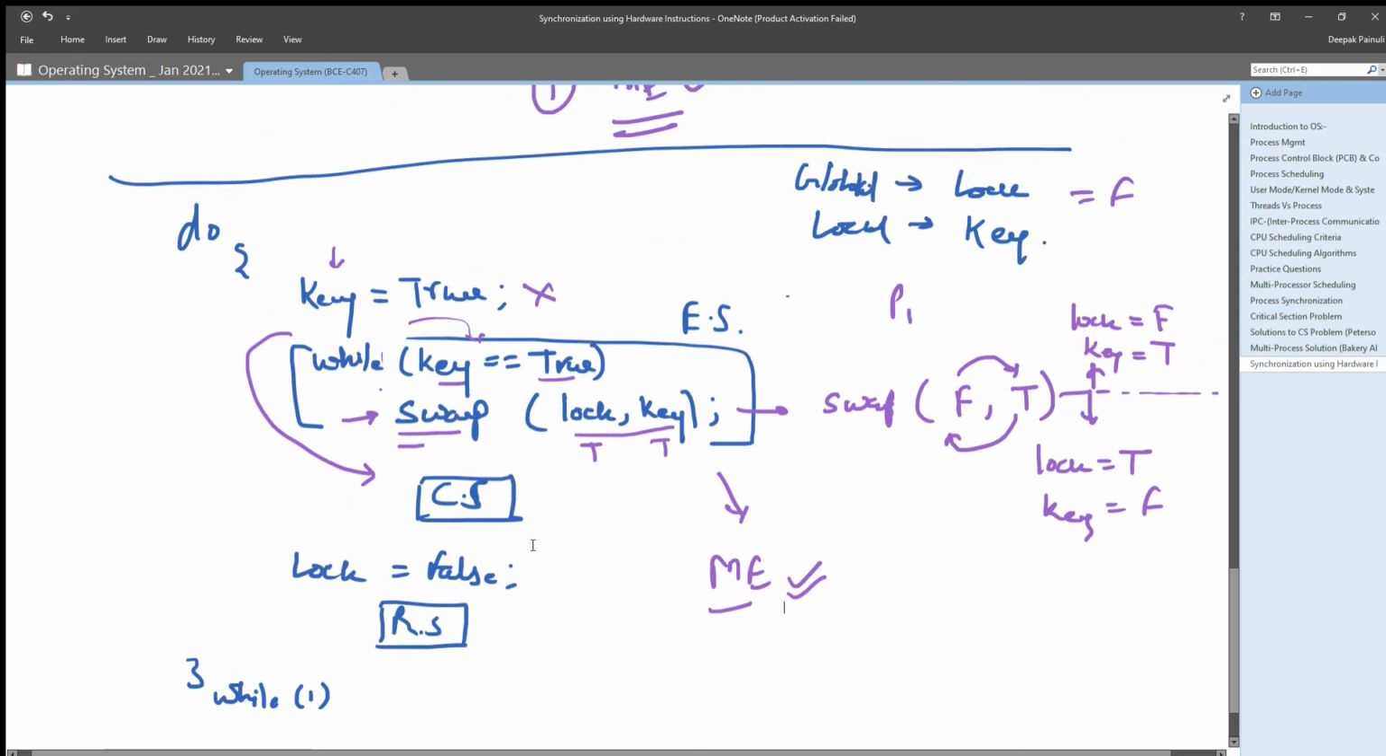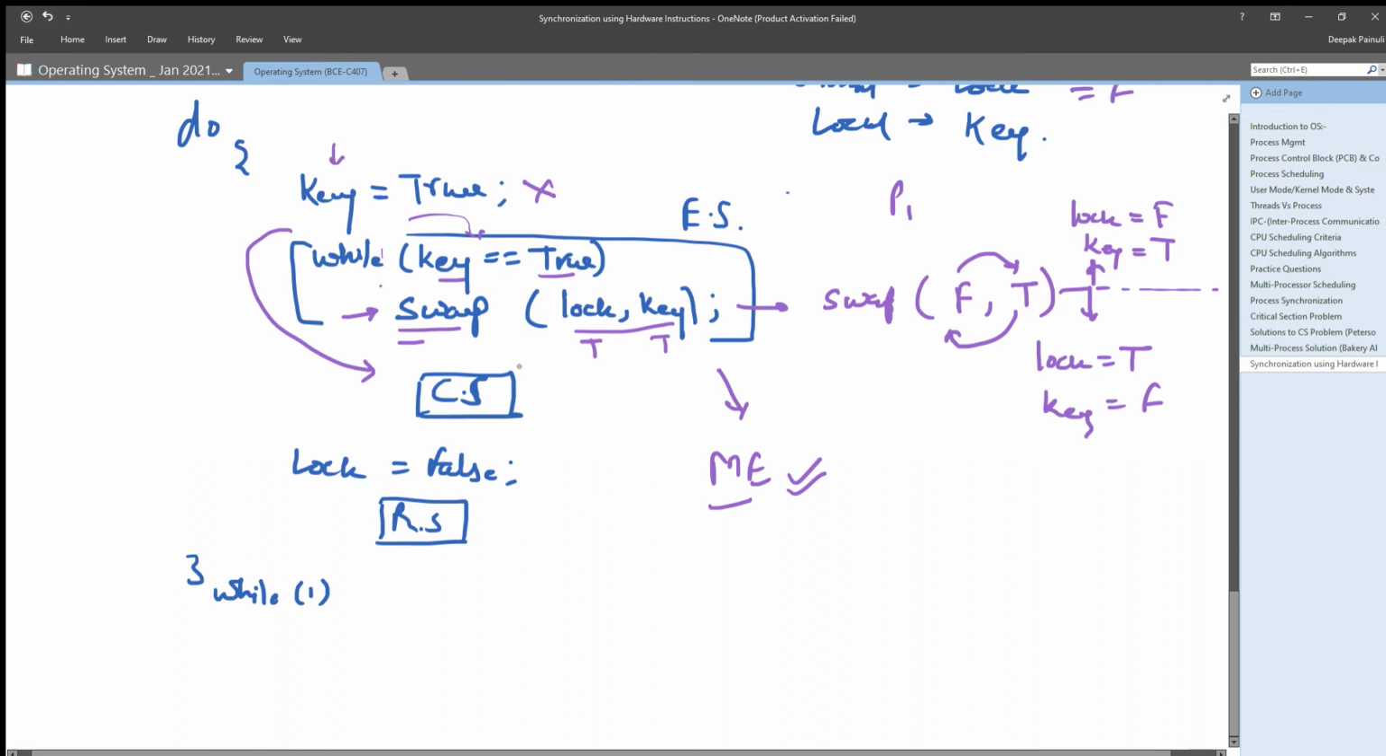And after executing, see, if the process P1 has entered its critical section, it directly means that other waiting processes, let's say P2, P3, P4, when they check the value of lock, they will get true.